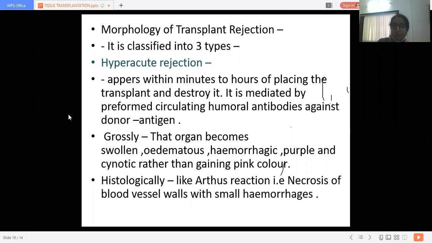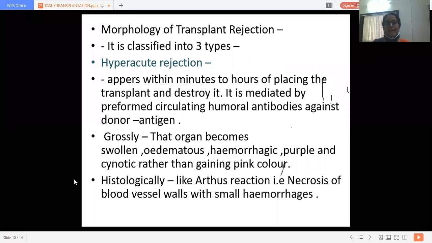So the organ becomes swollen, it becomes edematous, there are hemorrhages because of the necrotic lesions which appear in the small blood vessels. Now the organ becomes cyanotic rather than pink in color. This cyanosis is because of ischemia only. So this is all about the morphology of hyperacute rejection reaction.